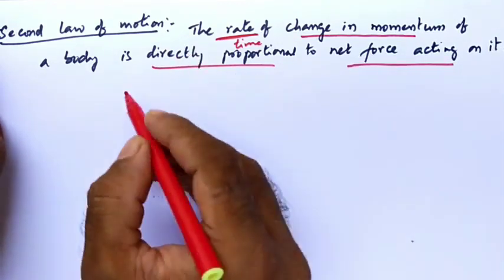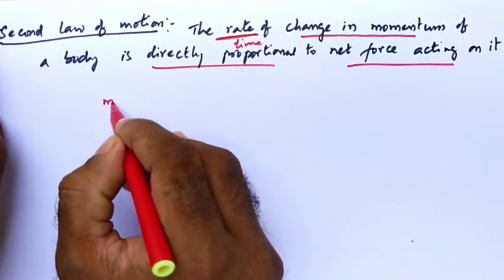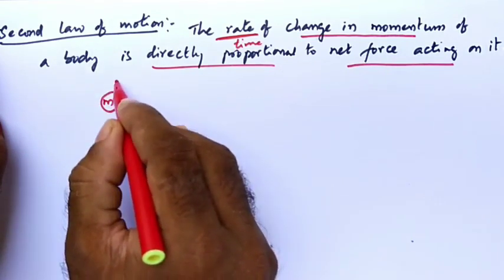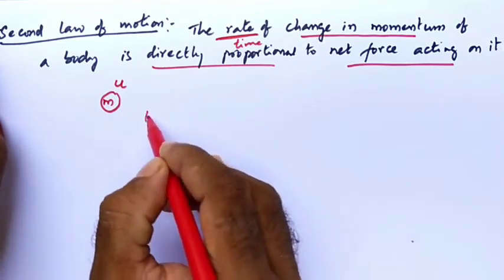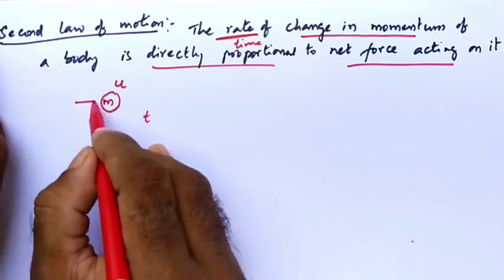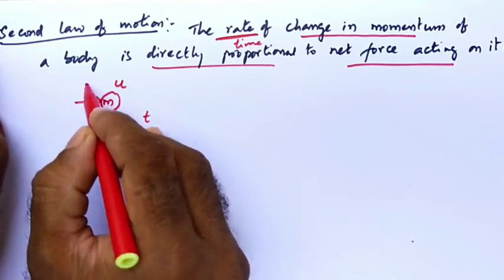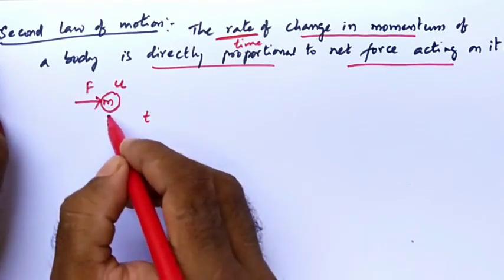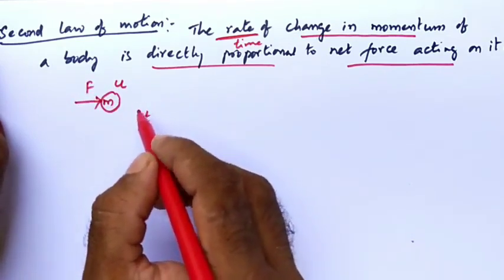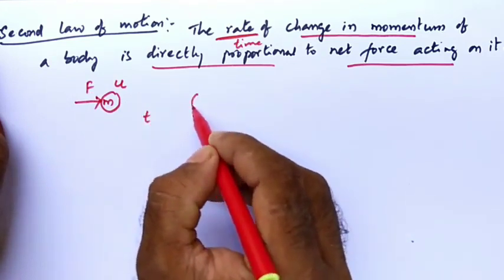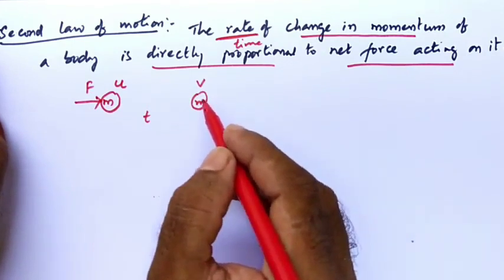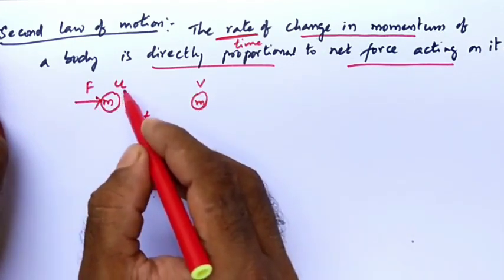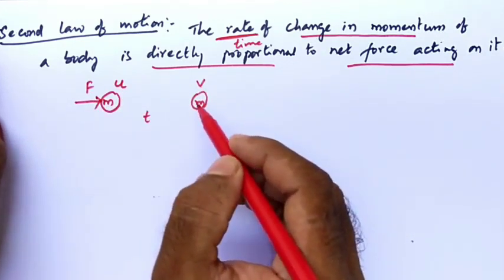Suppose we take an object of mass m moving with an initial velocity u. A force F starts acting on it at time 0. It travels for time t. After time t, its velocity becomes v, because a force is acting. When a force acts, the velocity of the body is supposed to change.